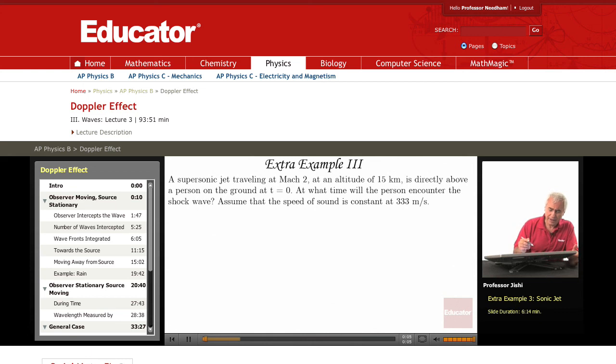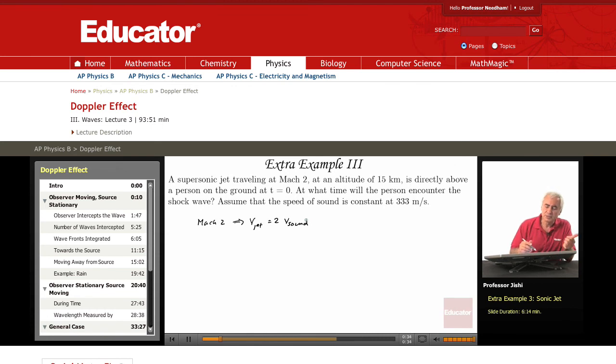I should say what Mach 2 is. Mach 2 means that the speed of the jet is twice the speed of sound. So when you say Mach 2, it means that the jet is going at twice the speed of sound. If you say Mach 3, it means 3 times the speed of sound.